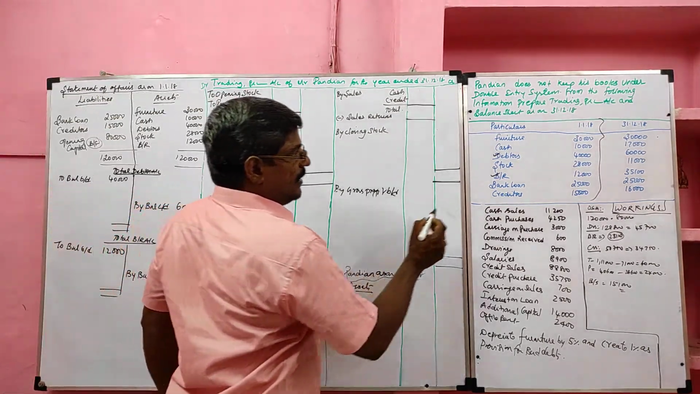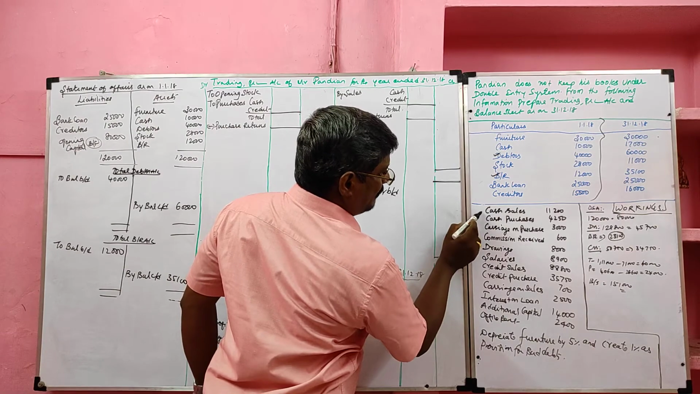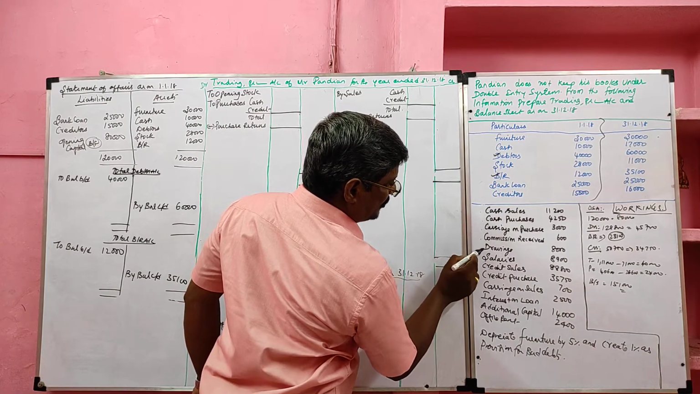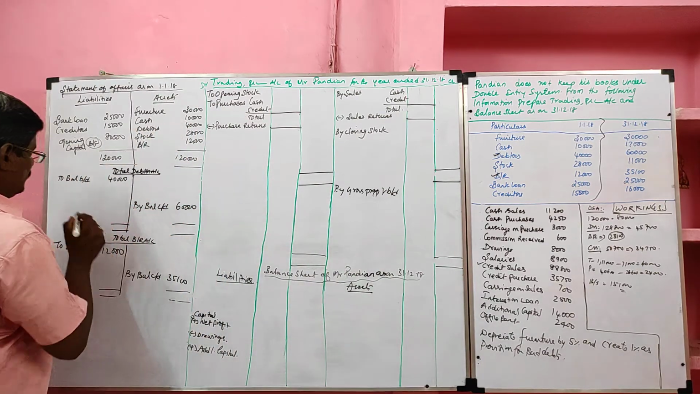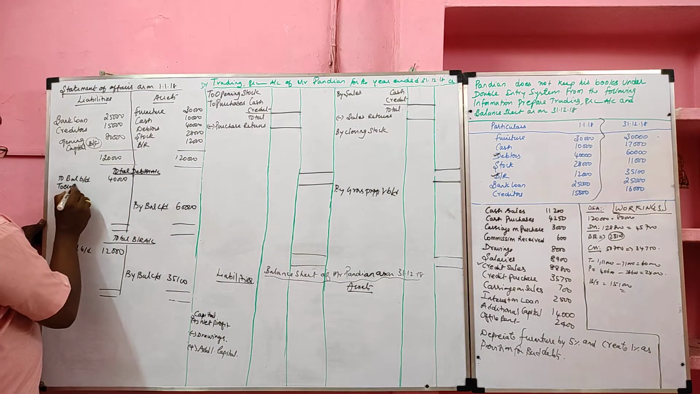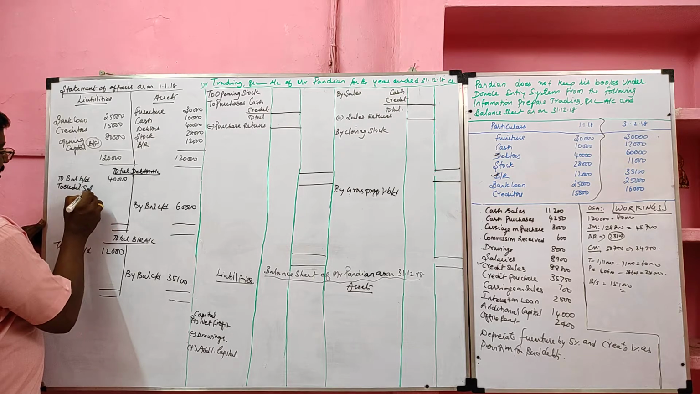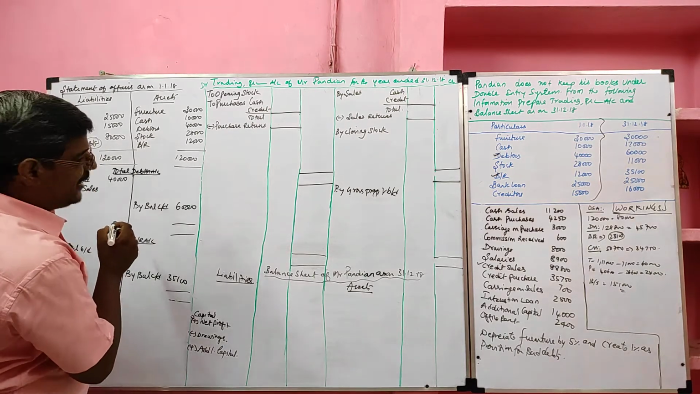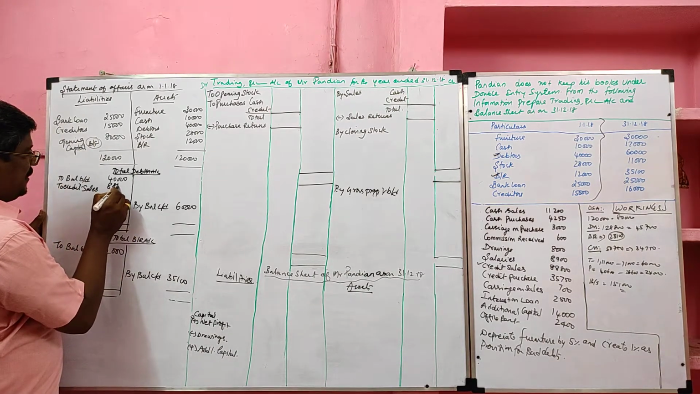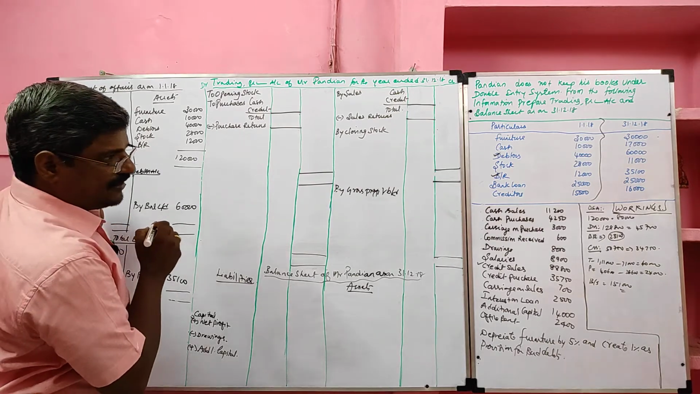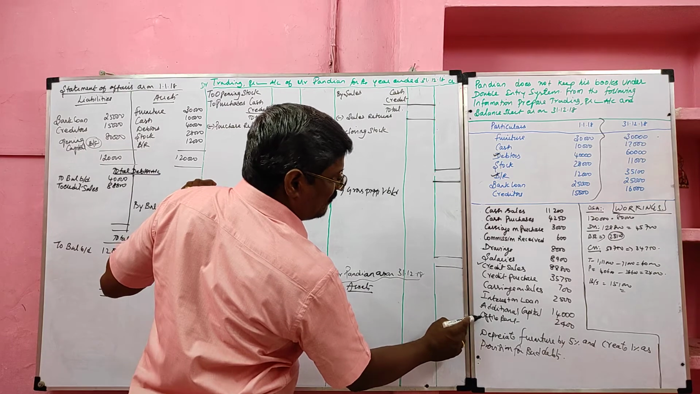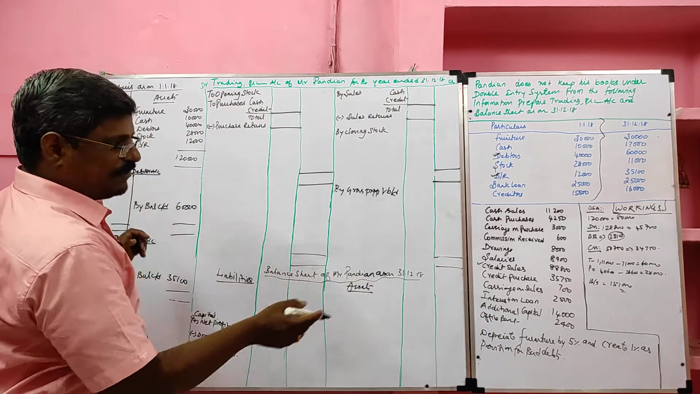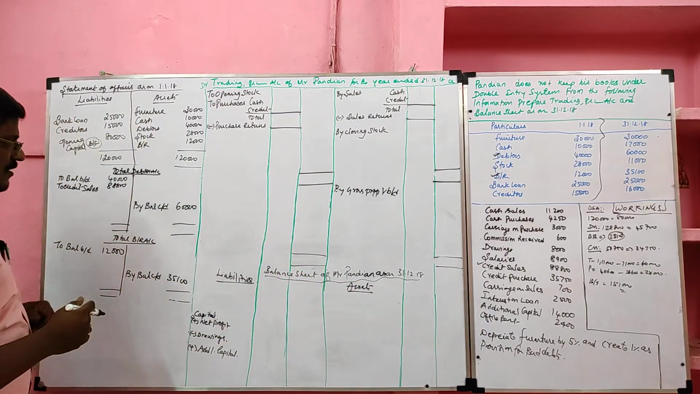Bank loan will not come, cash sale, cash purchase, carriage, commission, drawing, salary will not come. Credit sales will be debited to the debtor account. Credit sales value 88,800. Credit purchase, carriage on sales, interest on loan, additional capital, office rent will not come. Depreciation and provision for doubtful debts will not affect debtor account and BR account.